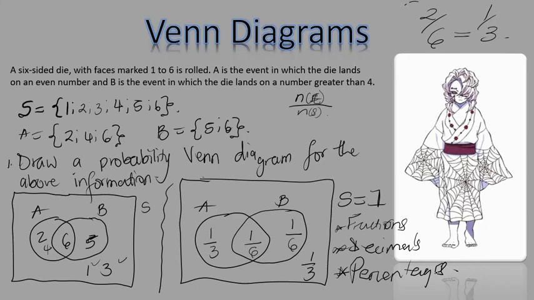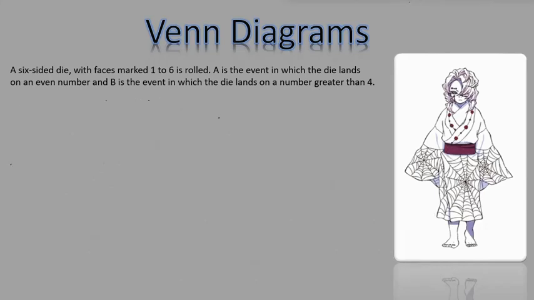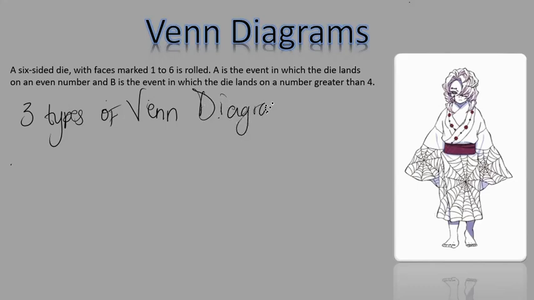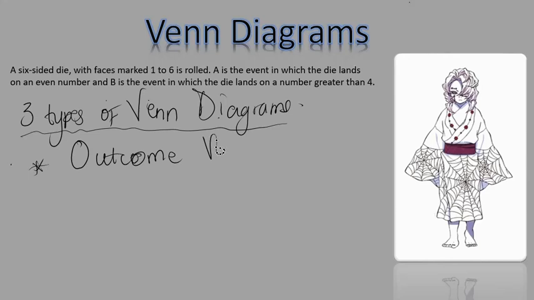Now let's do a quick recap of the types of Venn diagrams we have. We said here that we have 3 types of Venn diagrams. Number 1 is the outcome Venn diagram.